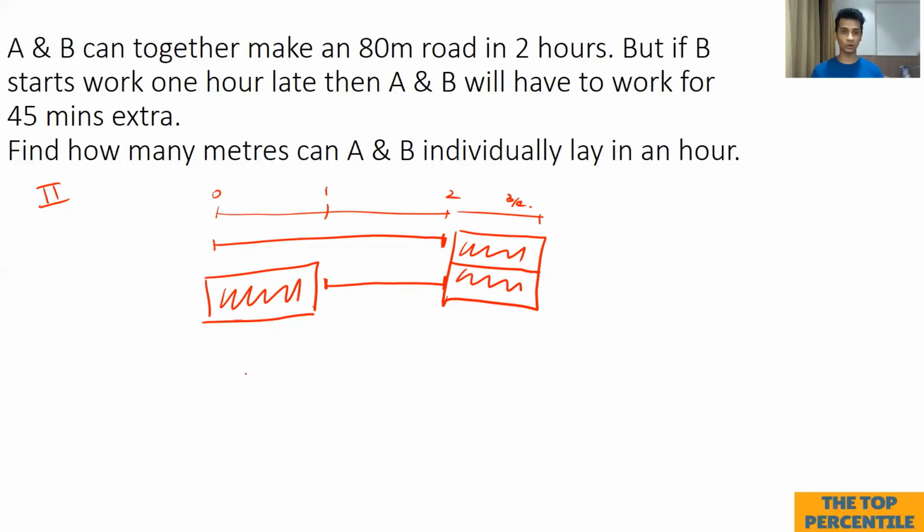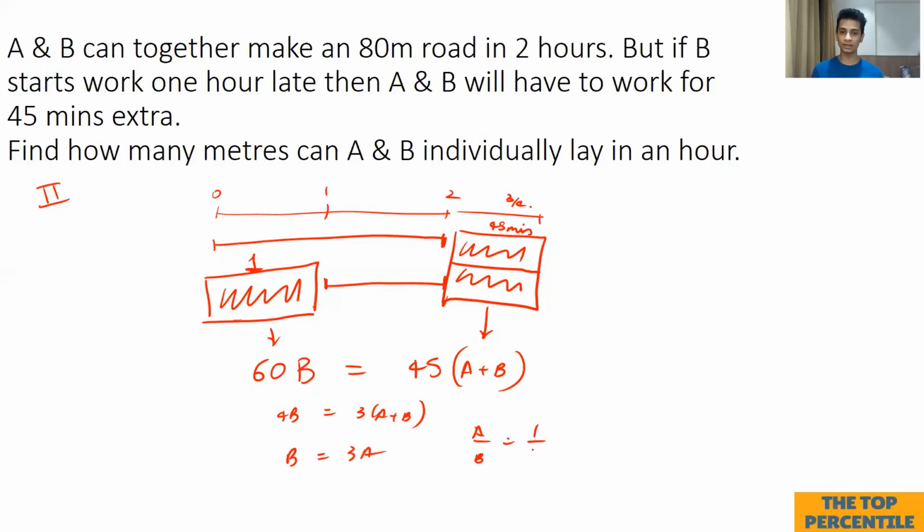Essentially, what I'm trying to put across is that 60 minutes of work done by B should be equal to 45 minutes of work done by A plus B, right? 60 minutes of work done by B should be equal to 45 minutes of work done by A and B. This is 1 hour and this is 45 minutes as given in the question. With this, you directly get 4B should be equal to 3A plus B, or essentially B equals 3A, or A by B equals 1/3. Once you get this ratio, the process is similar and you get 10 and 30.